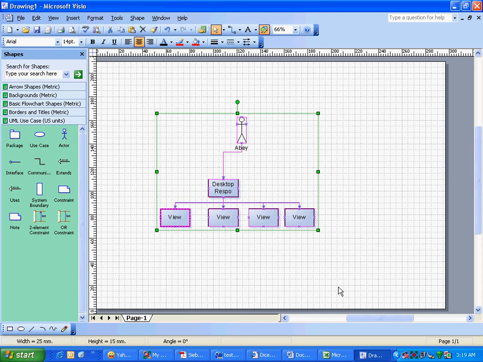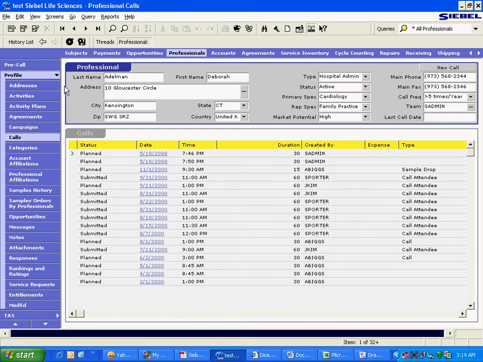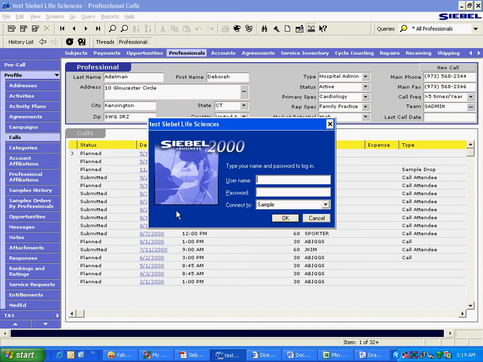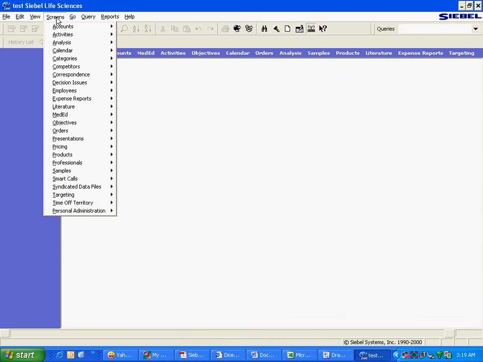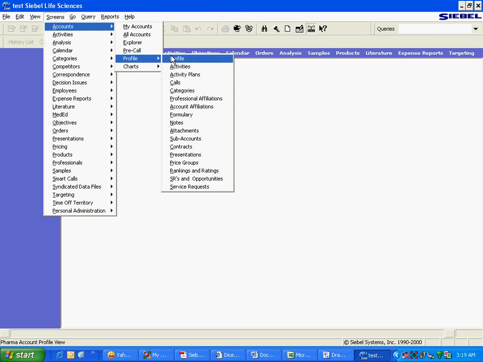Let's see where it is done. We're going to log in as a user, abiggs. He has access to only these screens, and only these views. Can you recall any view that he doesn't have access to? Does he have access to account categories? He has access to account calls. Does he have access to account opportunities? No, he has access to assets and opportunities, but not account opportunities. So let's give him access to that view.